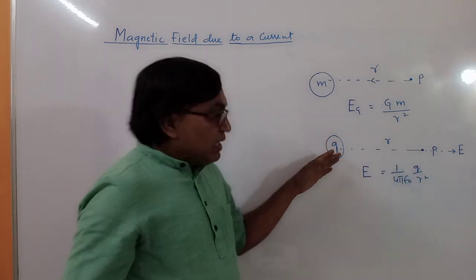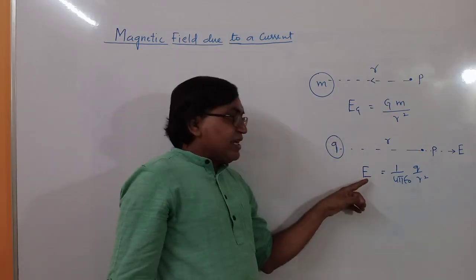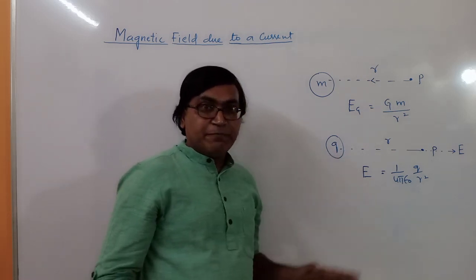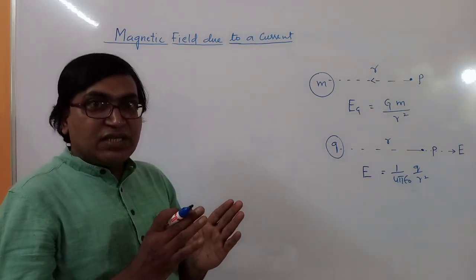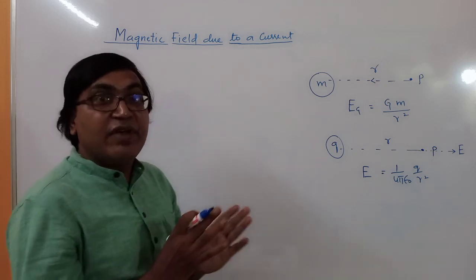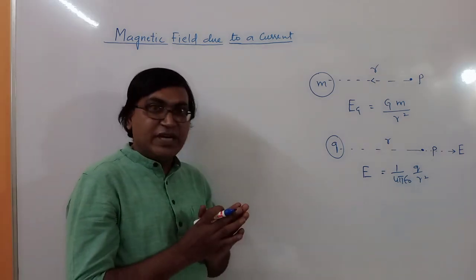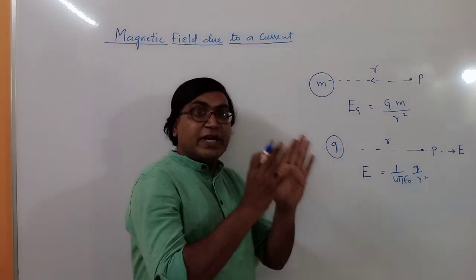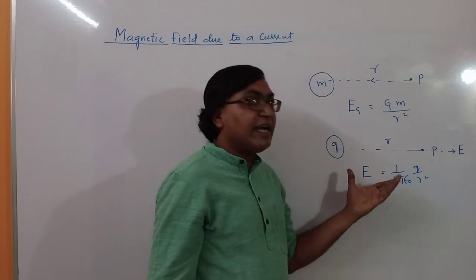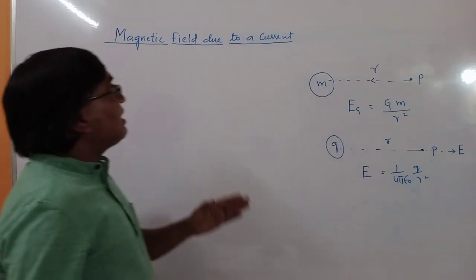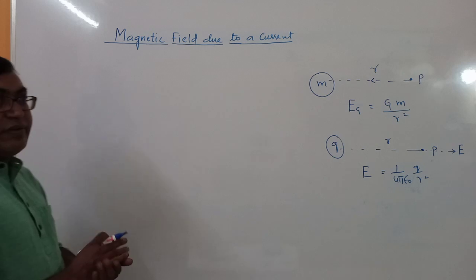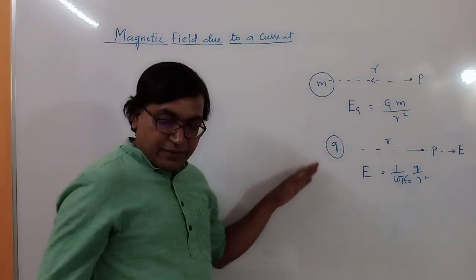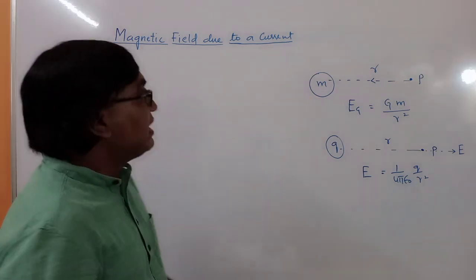So if this charge is at rest, it will create a field. Even if this charge is moving, it will create electric field. A mass at rest or a mass moving with certain velocity will create gravitational field. A charge which is at rest or a charge moving with certain velocity will create electrostatic field. Then similarly, we have another type of field called magnetic field. So it is a little bit different compared to these two fields.